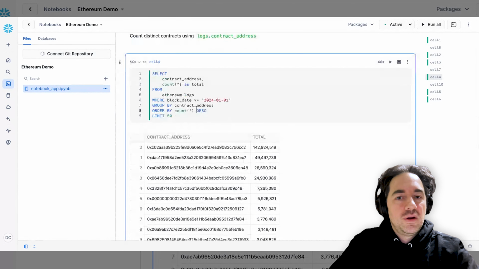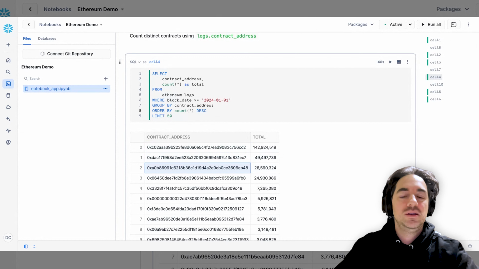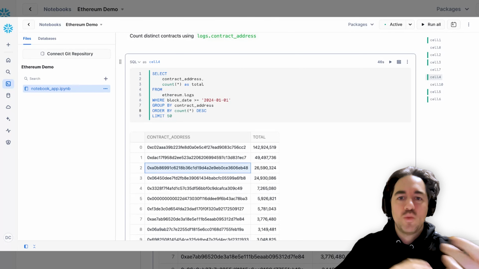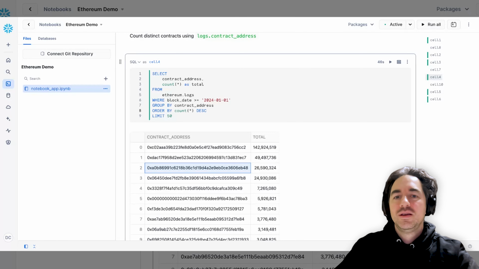So here we have this contract has 142 million interactions, 49 million, 26 million. Then what you can do is dive into those contracts to see what they are. Most of them are token contracts or a swap contract, something that goes through a lot of transactions. I think this one is probably the Tether contract, but I have to confirm that.